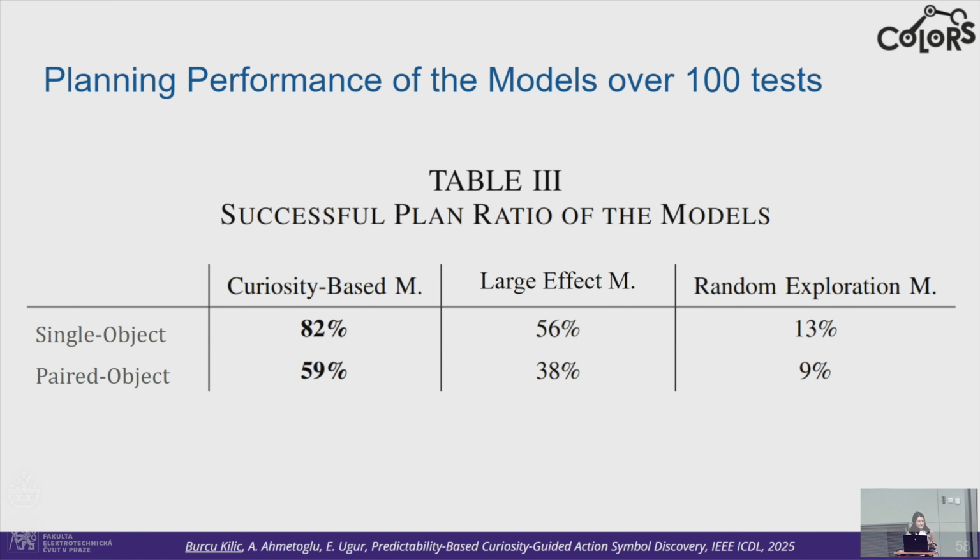And I would also want to show our planning performance. So similar to these planning problems, we had a test set over 100 tests. And our model, CuriosityBased, that is trained with the CuriosityBased exploration module, found more diverse primitives, thus performed better in planning.